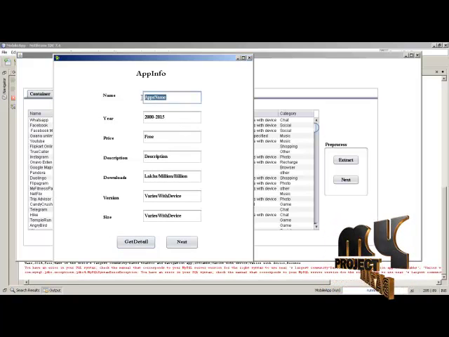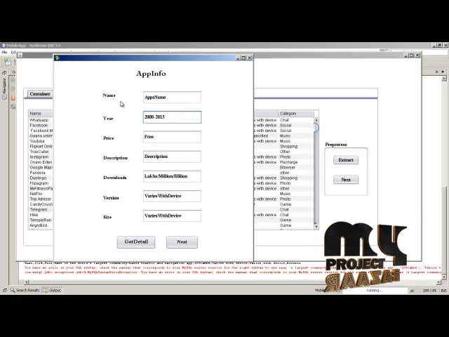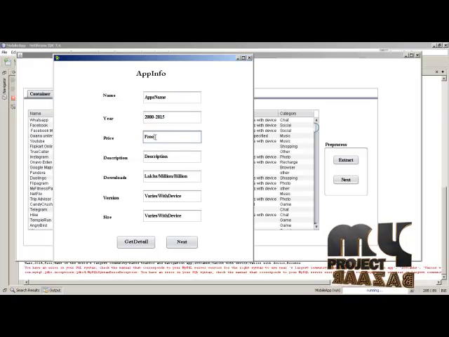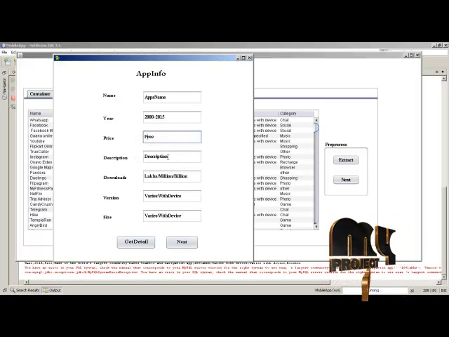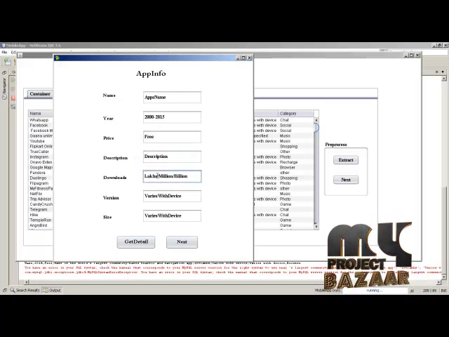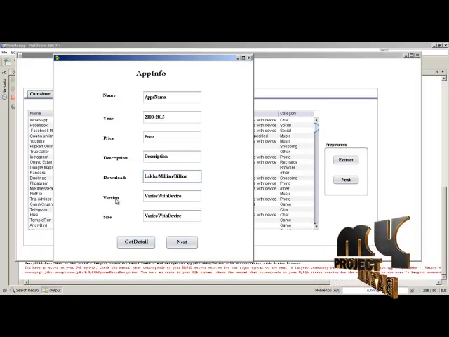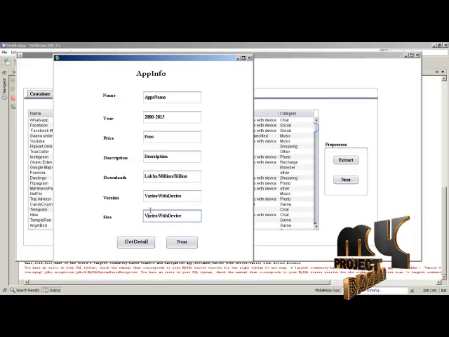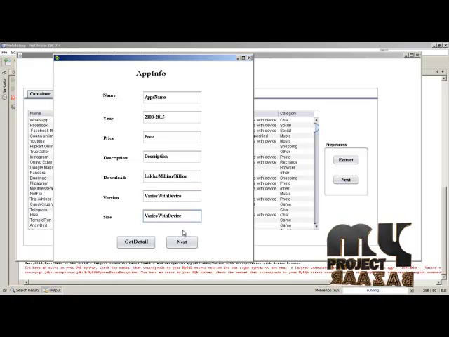Here is the app information: the name, which contains the app's name, and the year, which comes under 2000 to 2015, and its price, which must be free of cost, and its description, and the downloads, which come under lakhs, million and billion, the version, which varies with the device, and the size, which also varies with the device. Based on that we will classify the final outcome.